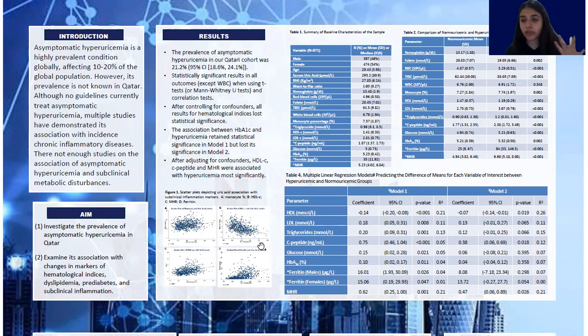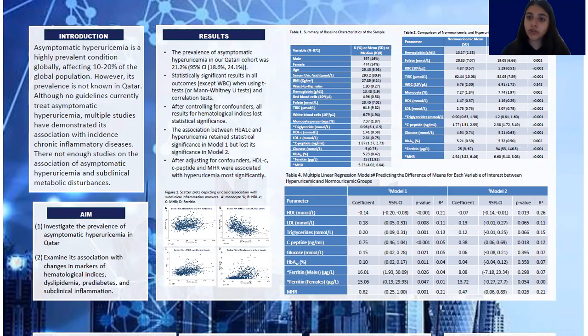When it came to our multiple linear regression models, after controlling for confounders, there was no statistically significant difference in means for hematological indices. Multiple linear regression models also showed that there was a statistically significant decrease in HDL levels with increase in serum uric acid levels. This statistically significant relationship held true even after adjusting for confounders such as BMI, smoking, and exercise on top of age and sex in the second model of our multiple linear regression.